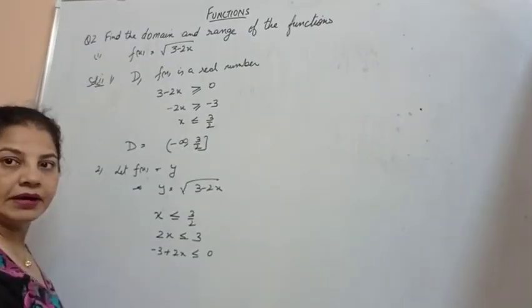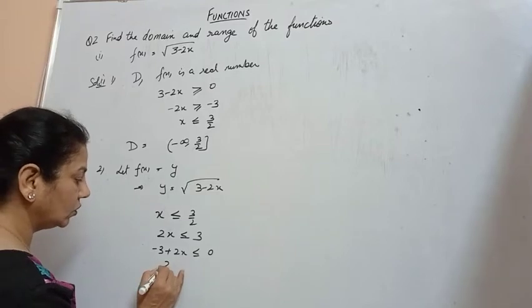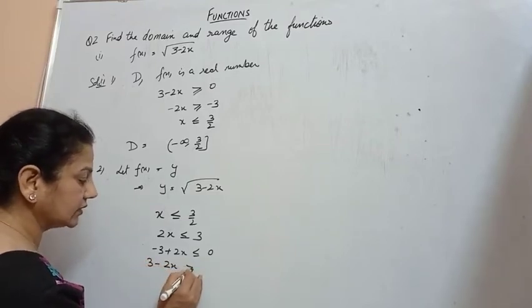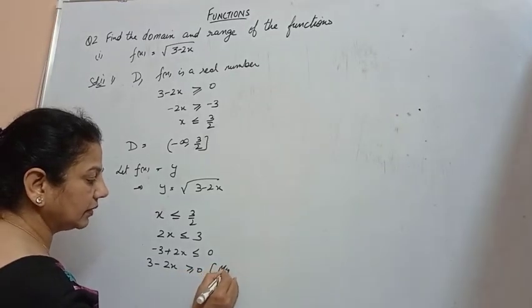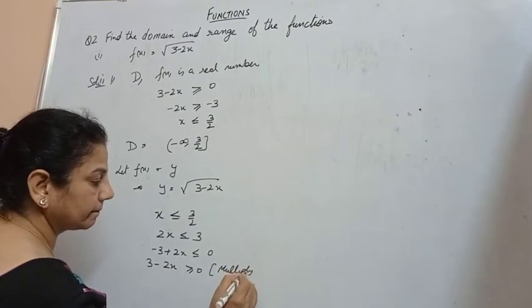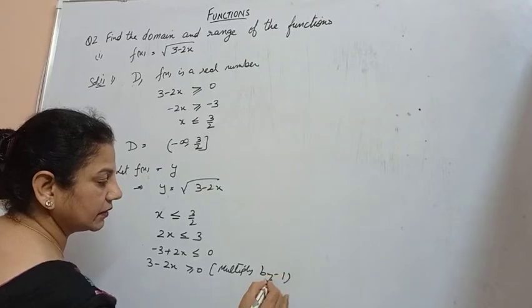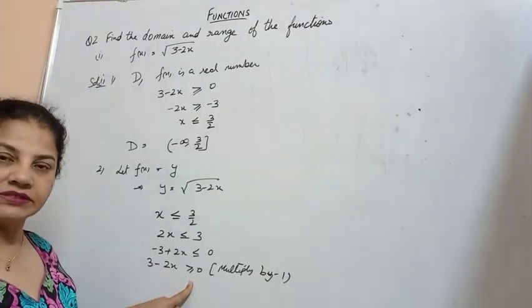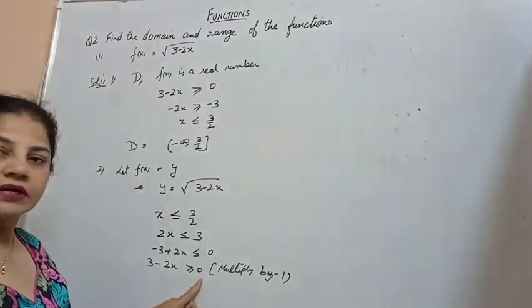Multiply both sides by minus 1. We get 3 minus 2x is greater than or equal to 0. We know that when we multiply by minus 1, the sign changes. So 3 minus 2x is greater than or equal to 0.